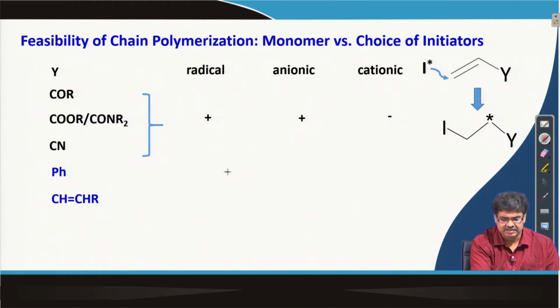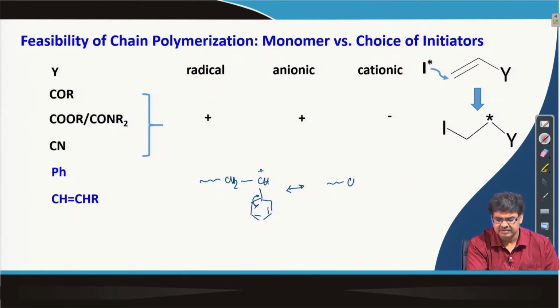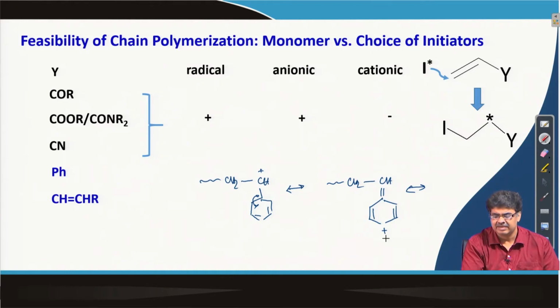say I can write this structure of a chain with a cation, and I have a benzene ring, then I can have a resonance stabilization structure, or I can have more and more such resonance stabilized structures.